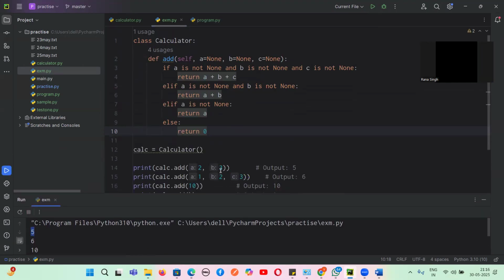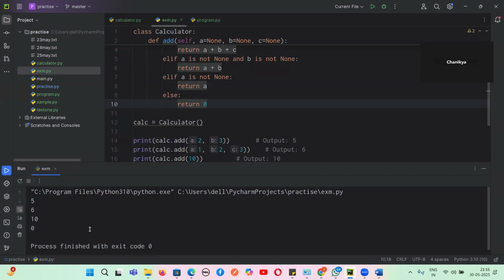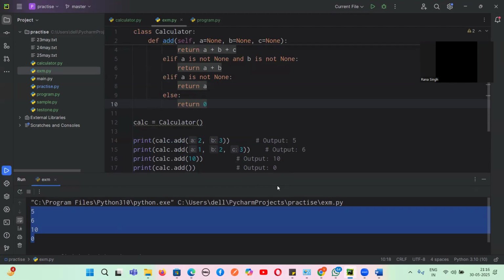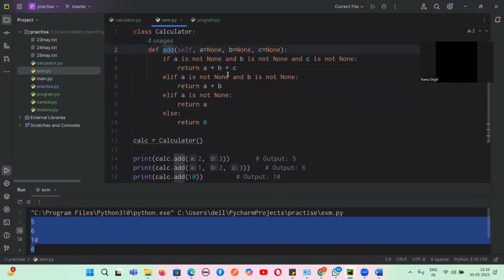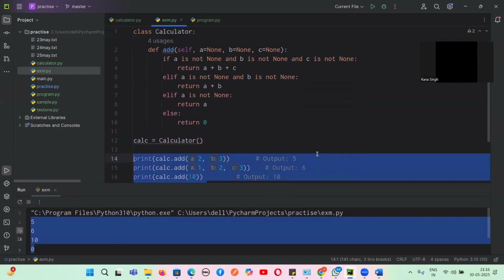Then we are passing three arguments. What will be the output? 1 plus 2 plus 3 is 6. Then we are passing only one argument, so the output will be 10. And when we are passing no argument, the output is 0. Yes or no, guys? So this is the same method name but different arguments. The method is the same, but we are passing different arguments: two arguments, three arguments, one argument, no argument. Yes or no, guys? Tell me any doubt here.